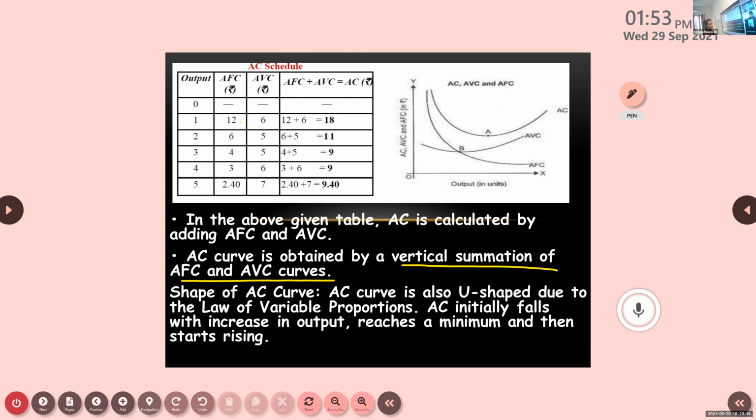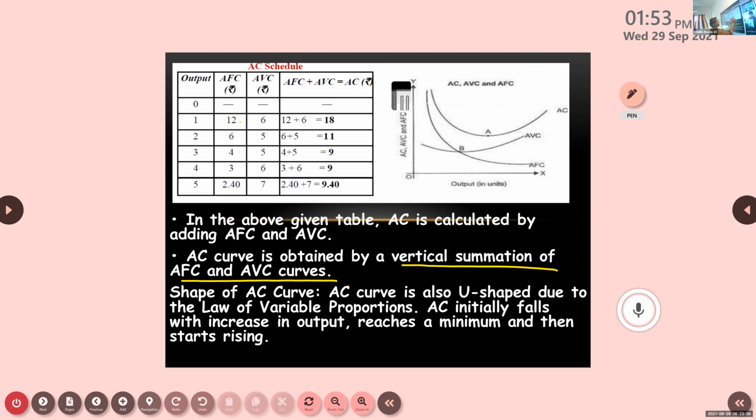One of two options only, you choose one and tell. Vertical. Okay, that is correct. What you said is correct. You see, on the x-axis we are marking output, and on the y-axis we are marking AFC, AVC.